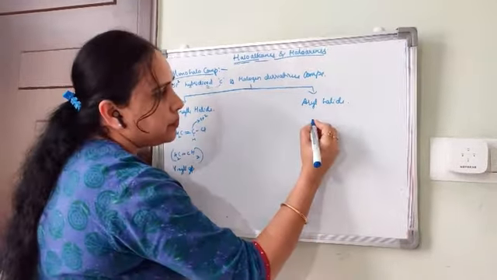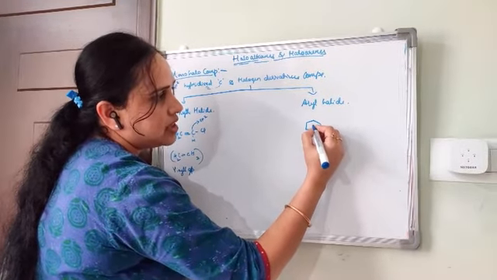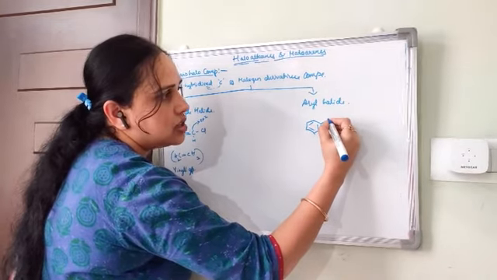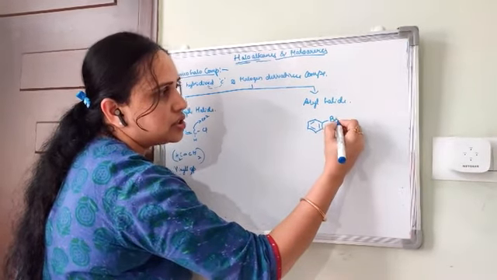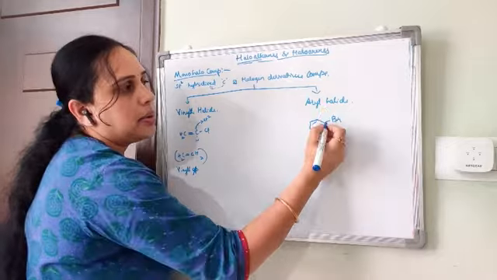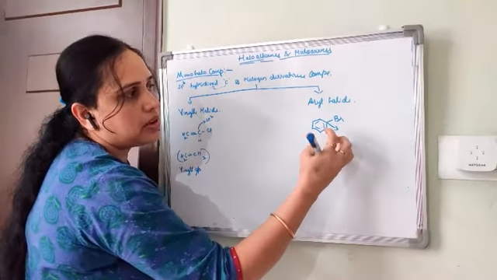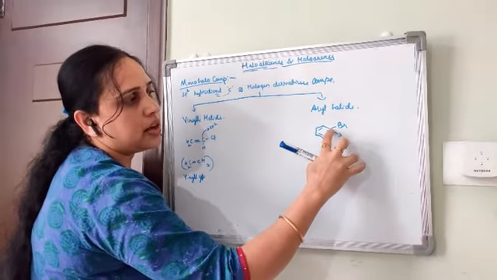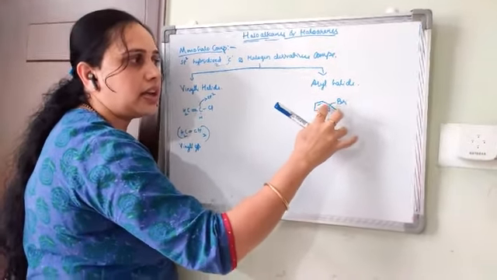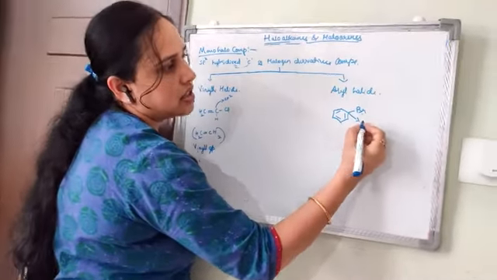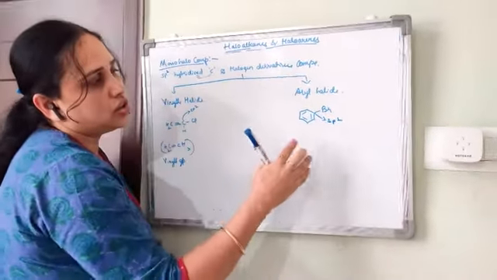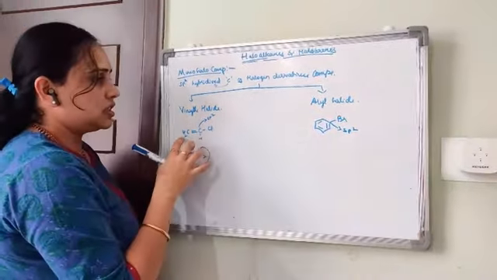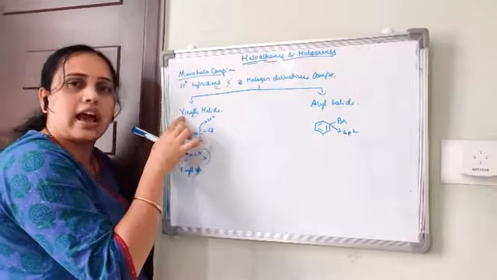Now the same comes in aryl halide. If the halogen atom is directly attached to the benzene ring, the carbon atom in the benzene ring which is attached to the halogen atom is sp2 hybridized. So this is the sp2 hybridization of aryl halide, and this is the sp2 hybridization of vinyl halide.